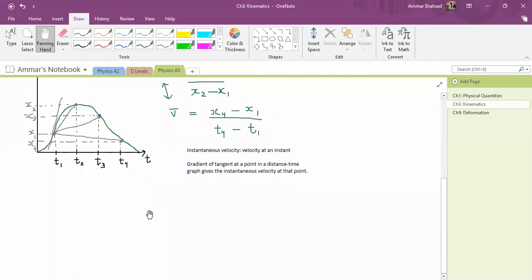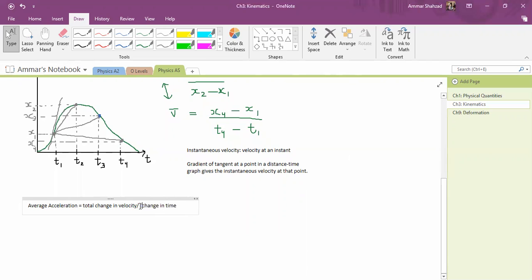What is acceleration? Acceleration is... do you remember average velocity, the total distance over the total time taken? It is basically the change in velocity. I don't think you have studied this in O level, so this is going to be new. Acceleration is basically equal to change in velocity, which is in meters per second squared, over change in time. So this is for average acceleration, let's say. Average acceleration. So this will be total change in velocity over change in time.